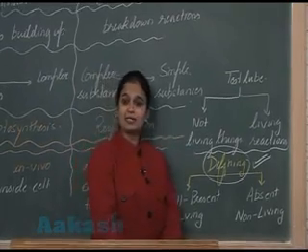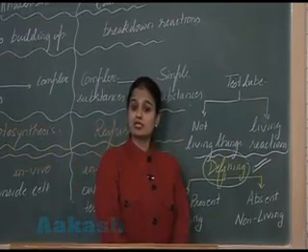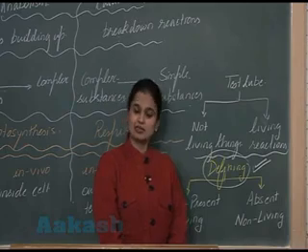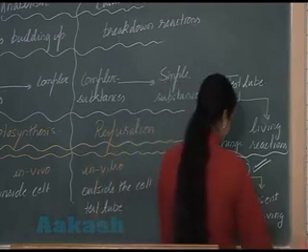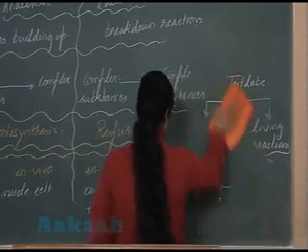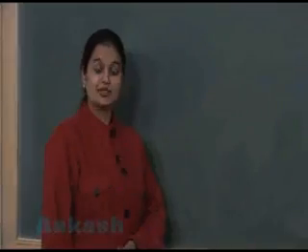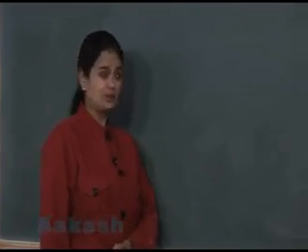Now after metabolism, the next feature we will discuss is growth.